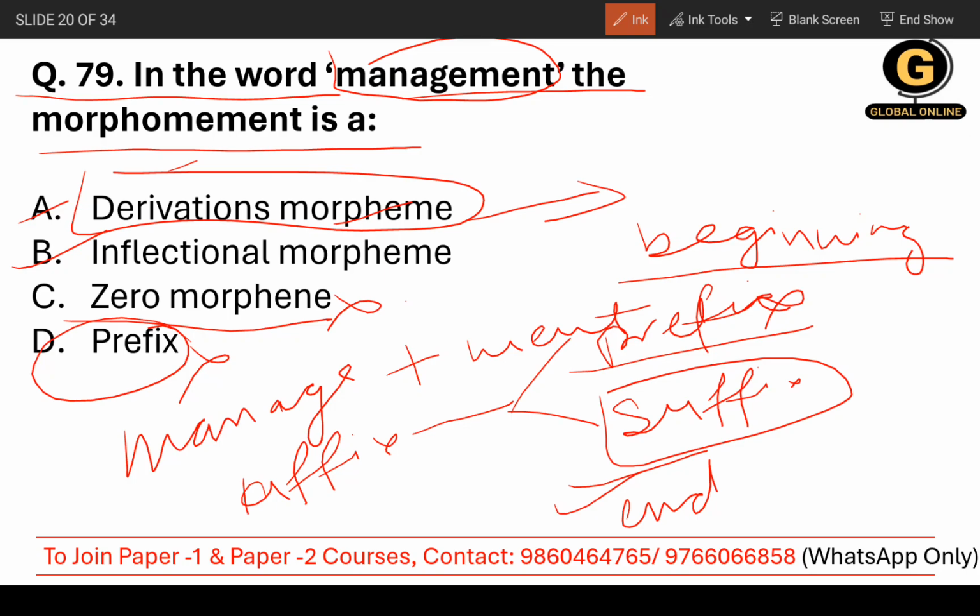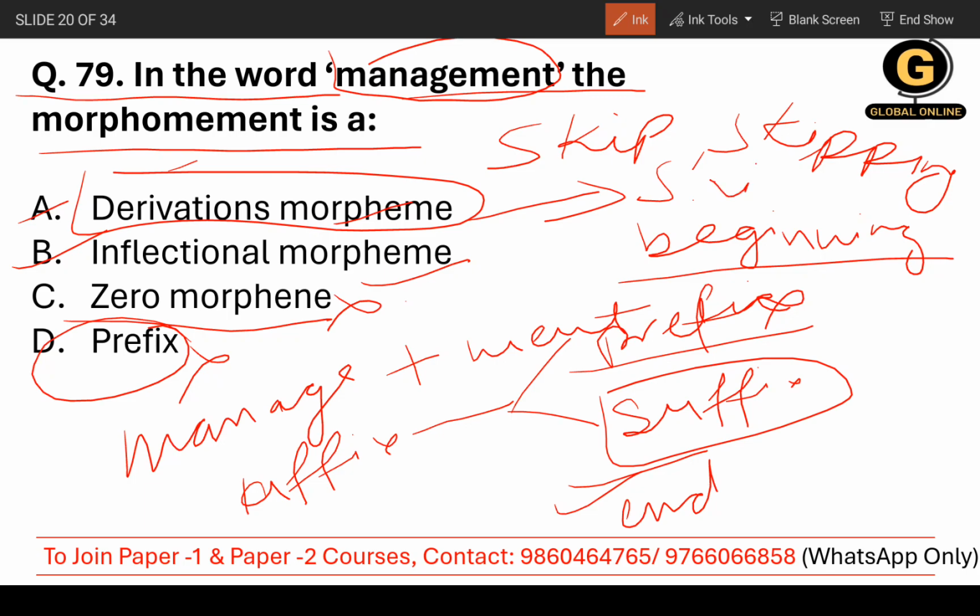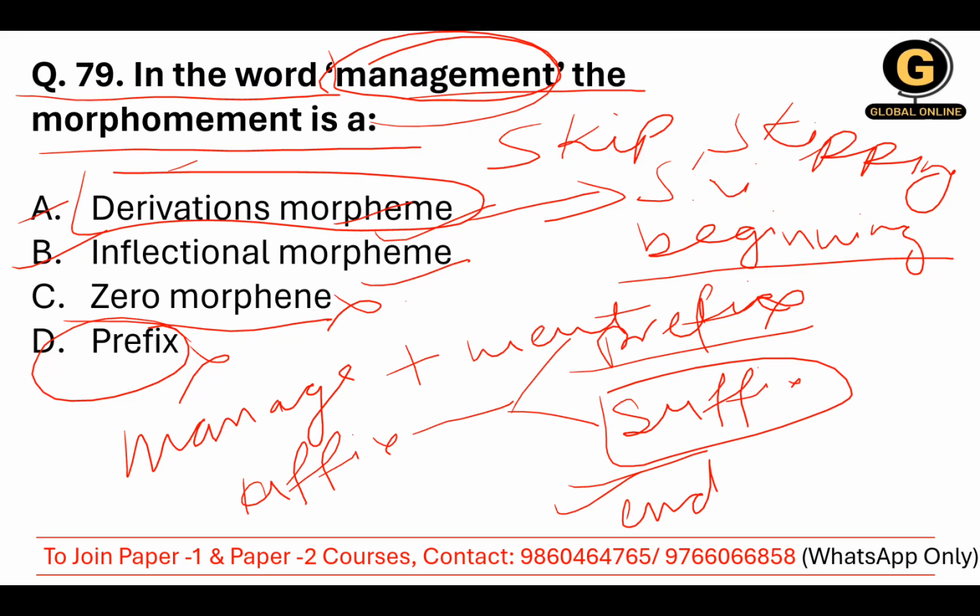And why not inflectional? Because an inflectional morpheme changes the grammatical information or grammatical form. For example, you are using skip, then skipping. That is an inflectional morpheme. Here it is not happening, right? So the correct answer is derivational morpheme.